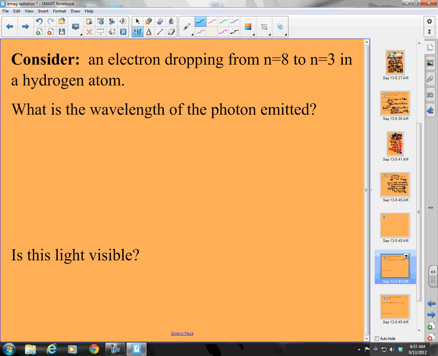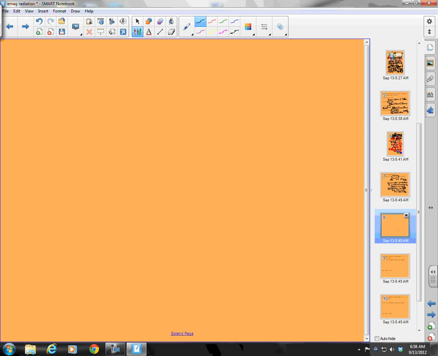Okay, so let's figure out how to do some calculations. There's a guy named Rydberg, and he came up with the Rydberg equation. What he said is 1 over lambda equals 1 over 91 nanometers. Now we only have 2 sig figs here.